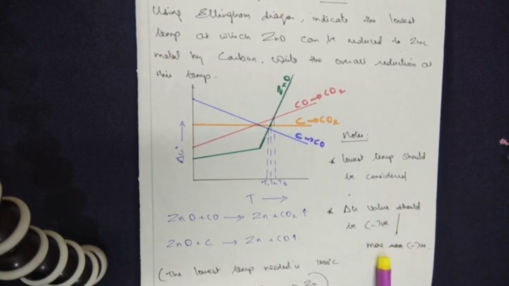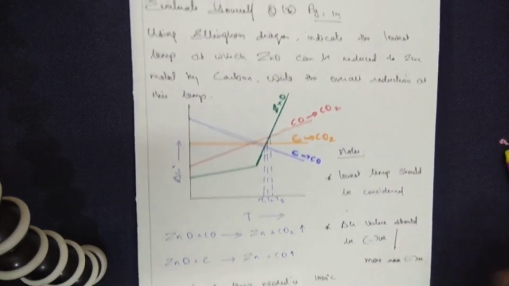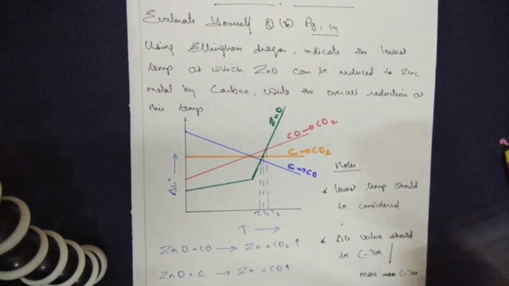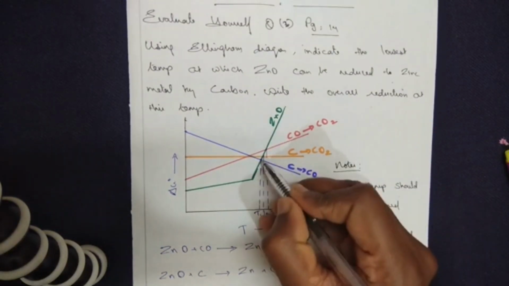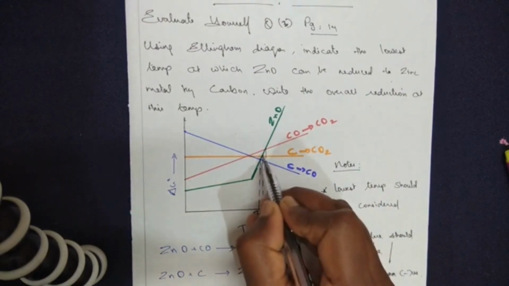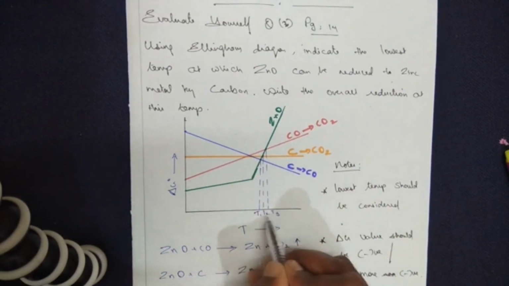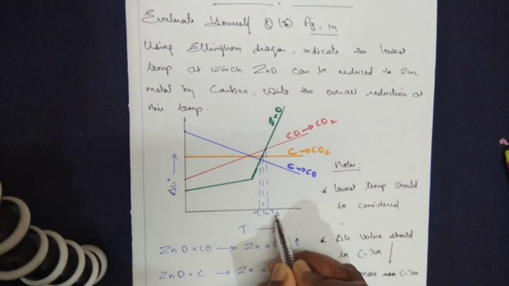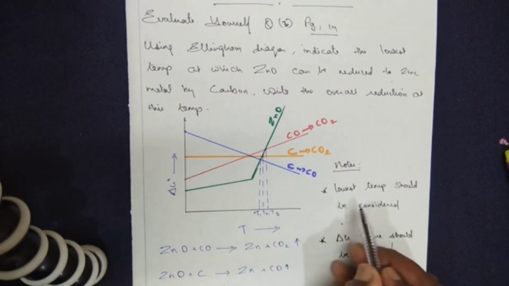Now I'll tell you why I have written negative or more negative. If you look at the temperature, there's a point of intersection here. Take the blue line point of intersection to be T1, the orange line point of intersection to be T2, and the red line point of intersection to be T3. Now, what's point number 1?